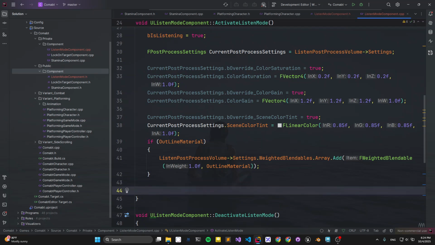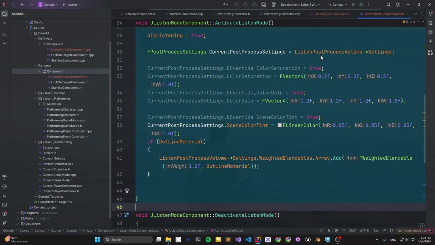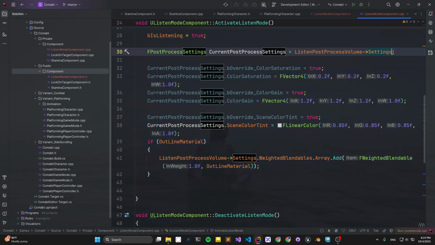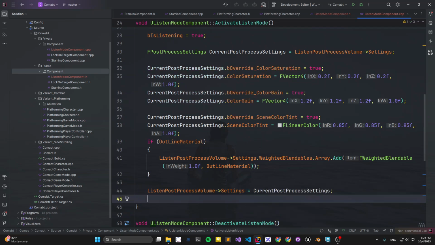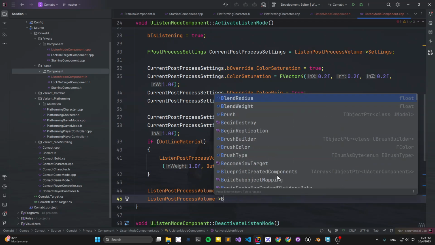After doing that, we're going to change it back, like the listening setting, to equal the current. And then also the listening volume to bandwidth